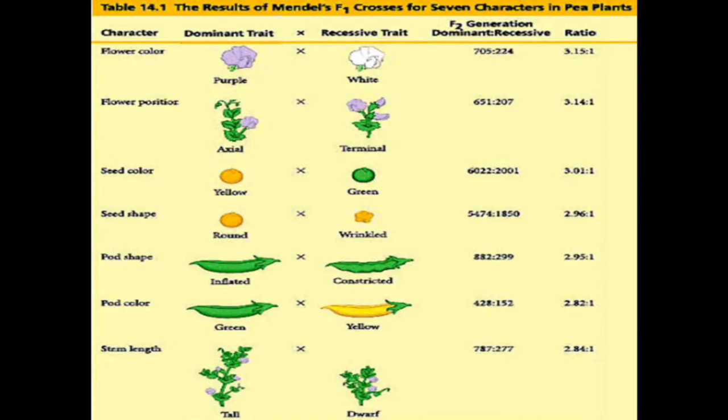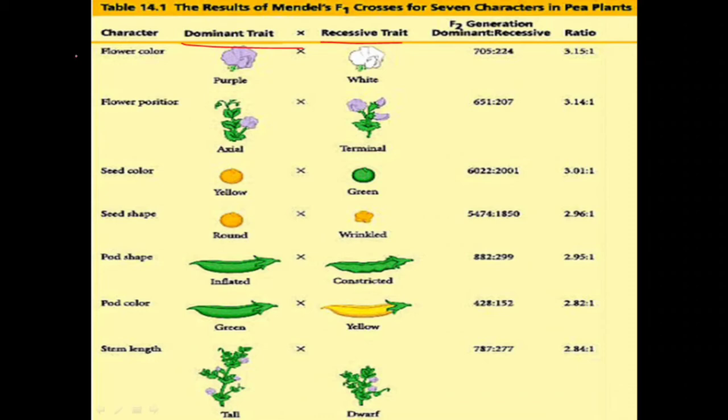Here you can see two words, dominant trait and recessive trait. Dominant means the character expressed in the first generation is known as the dominant trait. The character which is hidden in the first generation is known as the recessive trait.